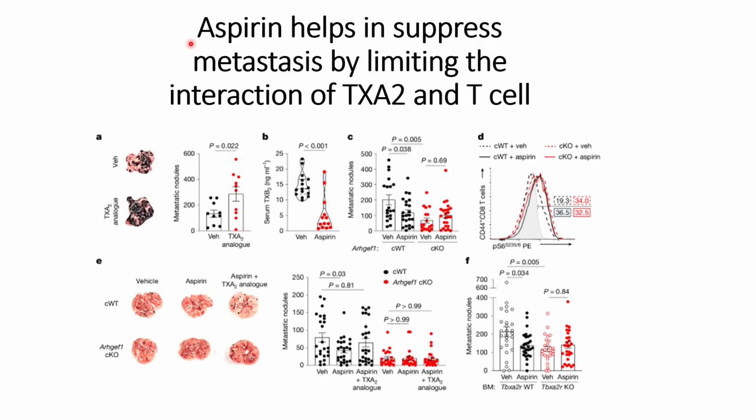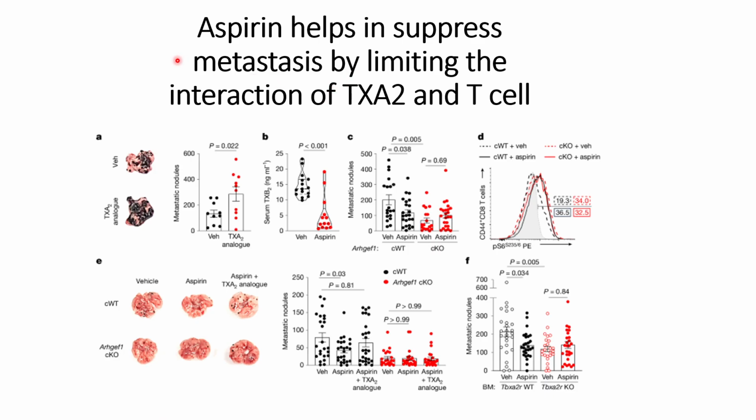However, in this video we will understand how aspirin prevents metastasis by limiting the TXA2 and T cell interactions. Thereby, the T cell activation will not be suppressed, and it can help in preventing the metastasis of the cancer cells. So, how they came up with aspirin is that the inhibitors of TXA2, that is COX enzymes,